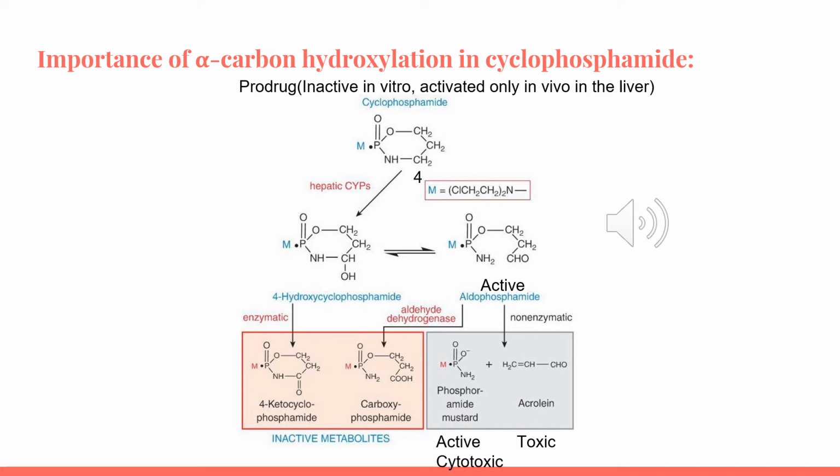Aldophosphamide can be oxidized by aldehyde dehydrogenase into the carboxylic acid form. It is inactive. Aldophosphamide can undergo non-enzymatic rearrangement into acrolein, which is toxic, and phosphoramide mustard, which is the most active product of this system, with anti-cancer activity. The second alpha carbon hydroxylation is important in the bioactivation of this drug in the liver.